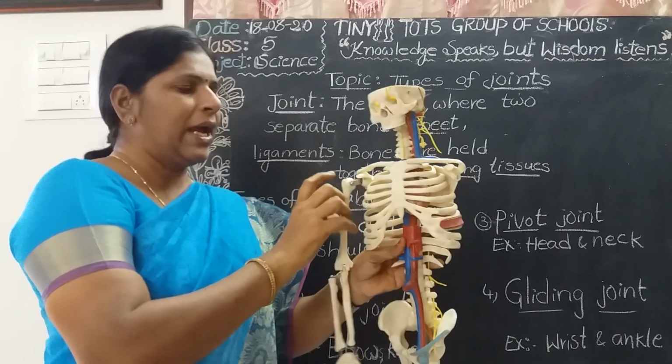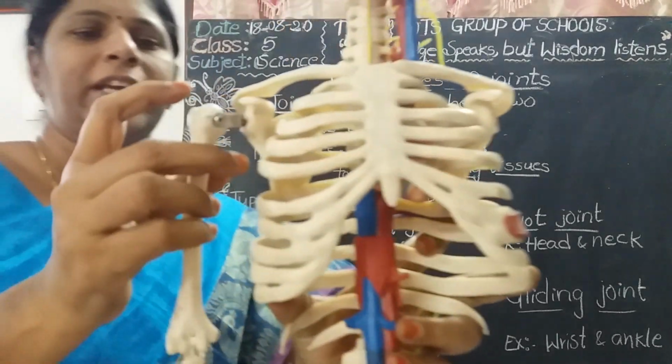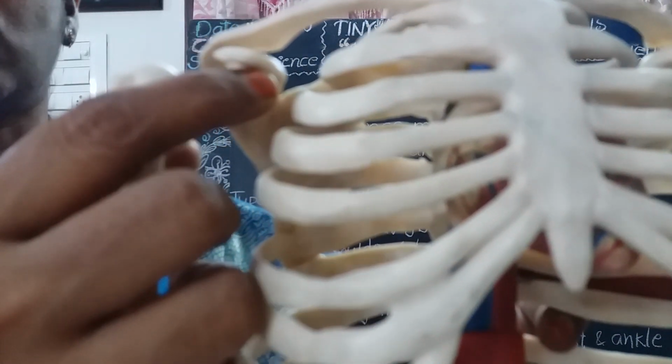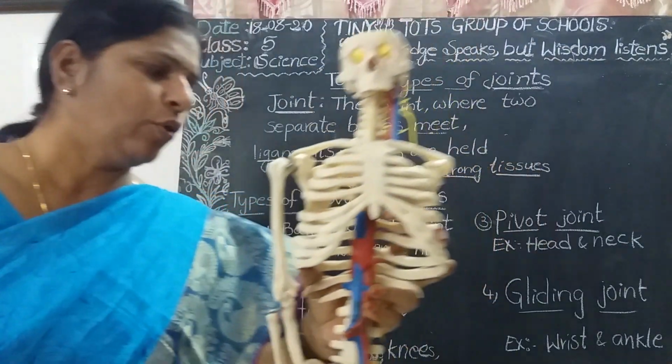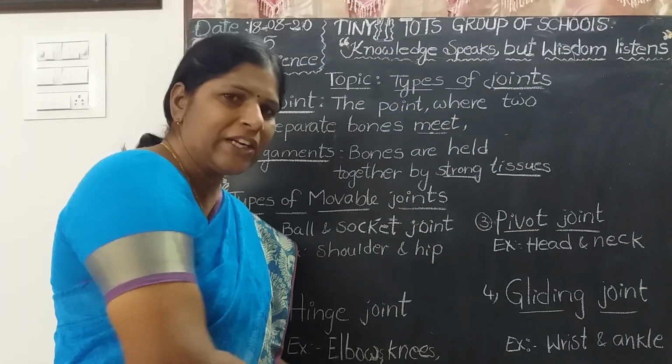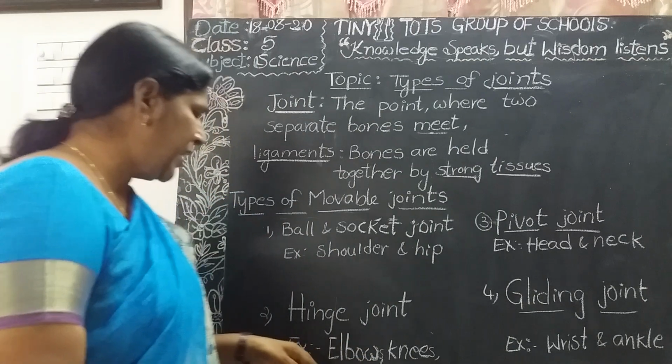So the end of the upper arm bone is round like a ball. This ball fits into the cup-like structure, that is called the socket. So in the shoulders and hips we find the ball and socket joint. What is the next one?